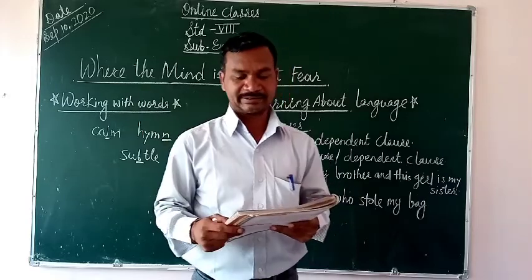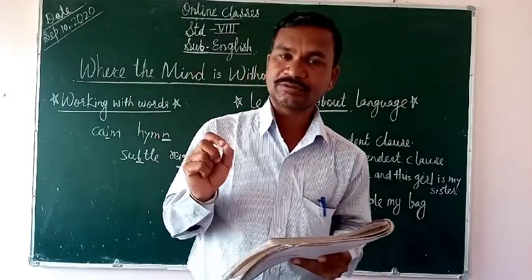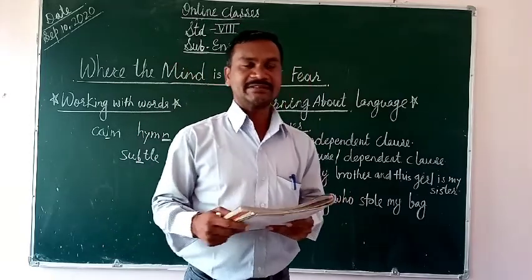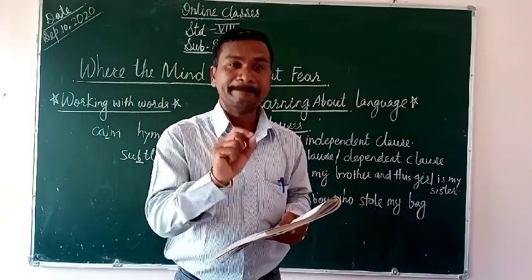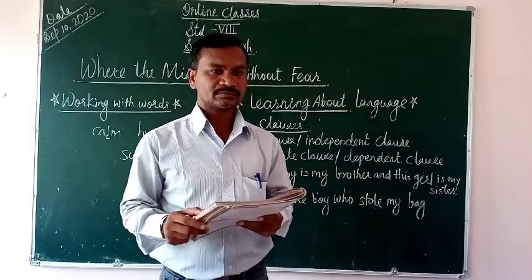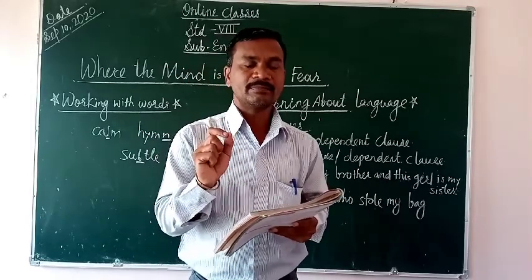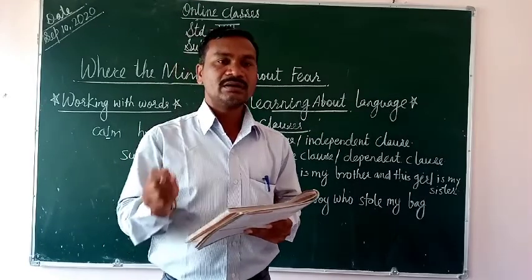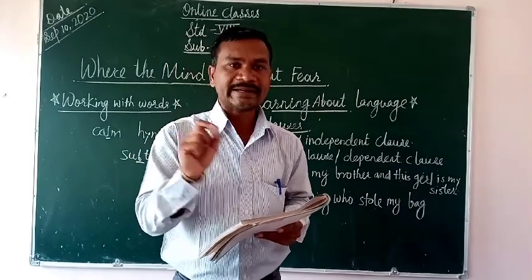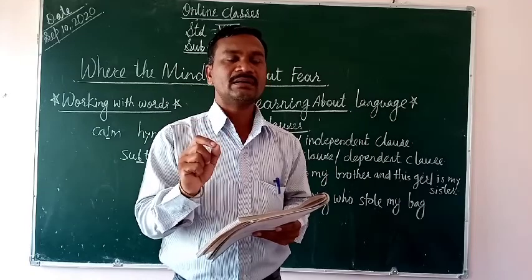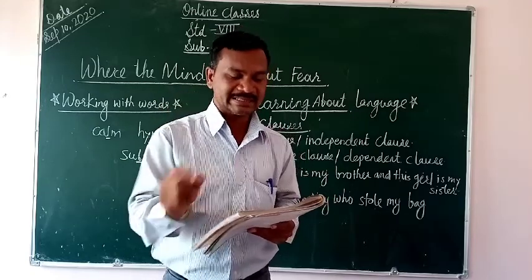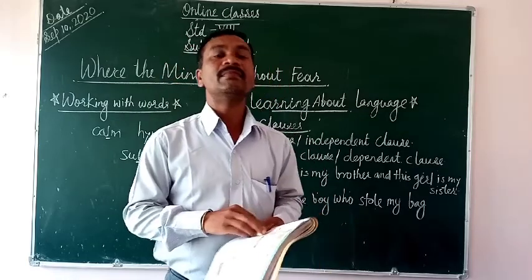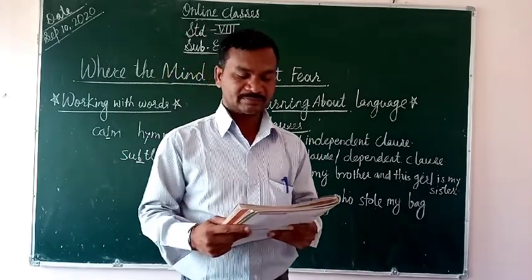N silent. Should. L silent. Debt. B silent. Column. N silent. Dumb. Not dumb. Dumb. B silent. Palm. L silent.